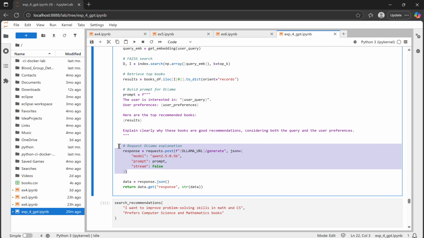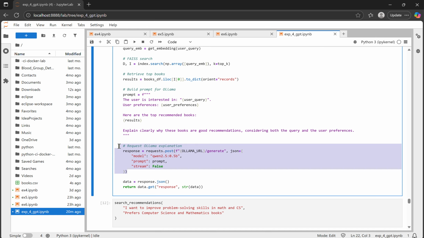Next, here I send the constructed prompt to the Ollama API, which generates a natural language explanation. The AI model describes how each book relates to the user goals and preference.